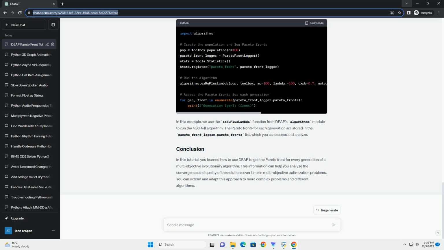In this tutorial, you learned how to use DEAP to get the Pareto front for every generation of a multi-objective evolutionary algorithm. This information can help you analyze the convergence and quality of the solutions over time in multi-objective optimization problems. You can extend and adapt this approach to more complex problems and different algorithms.